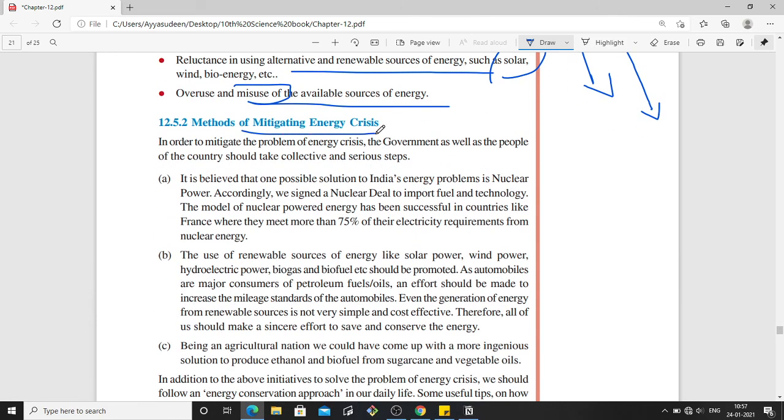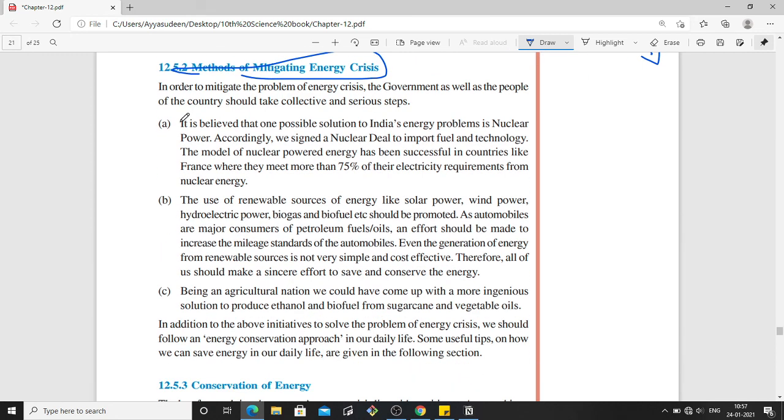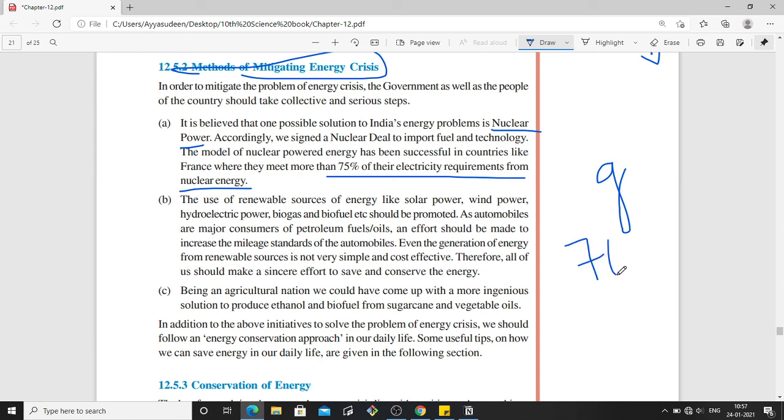So how can we mitigate this energy crisis? Mitigate means how can we solve this problem? There are some ways to solve this problem. It is believed that nuclear power can be a good source for India. In France alone, 75% of their electricity is from nuclear energy. But in India, 70% is from coal alone. So nuclear energy can be a good replacement.